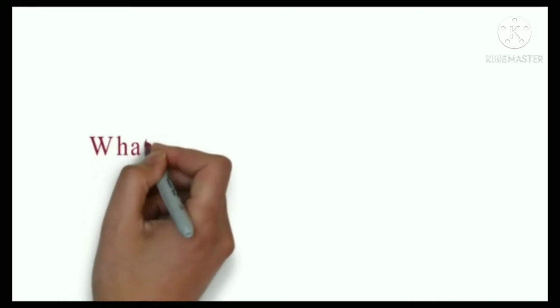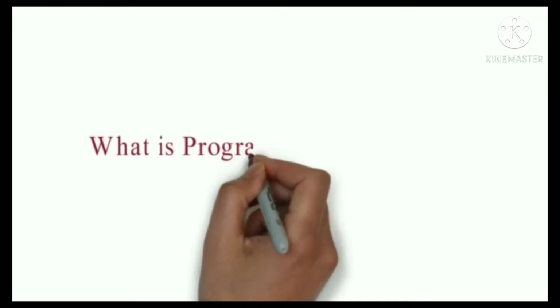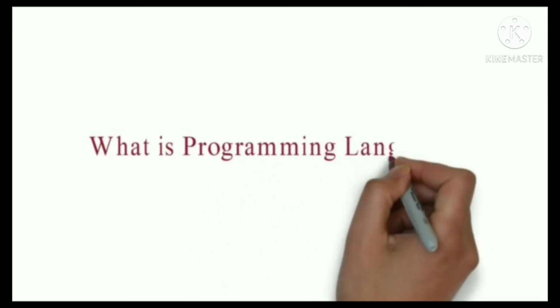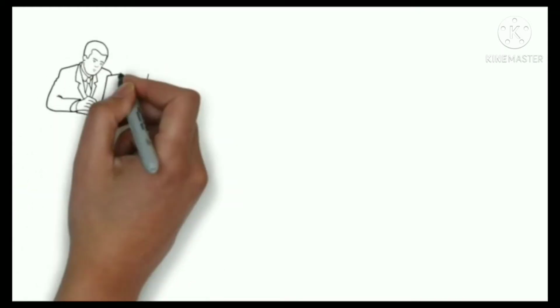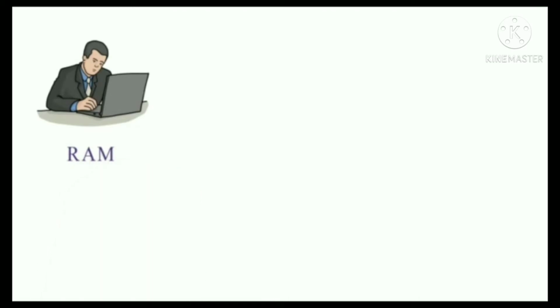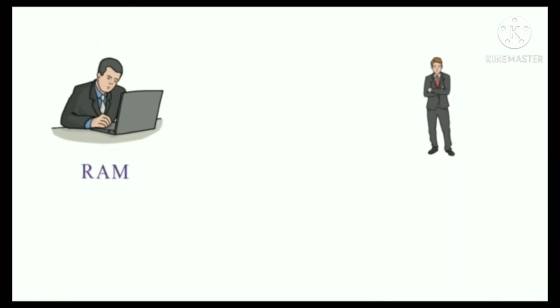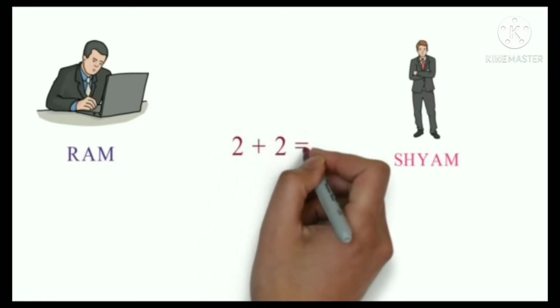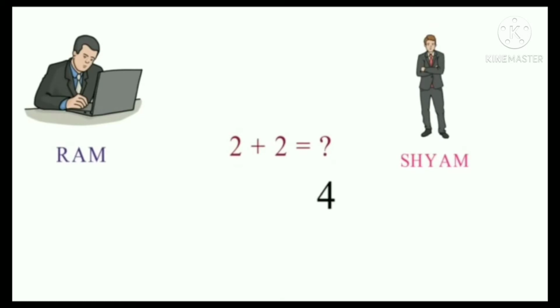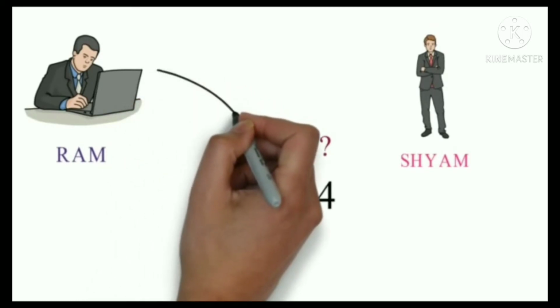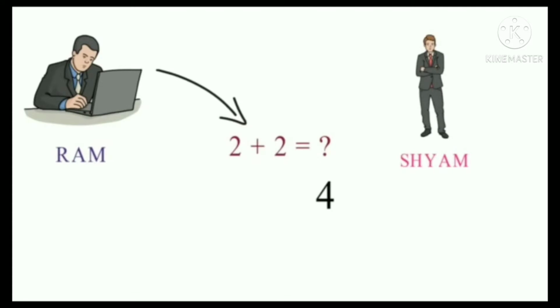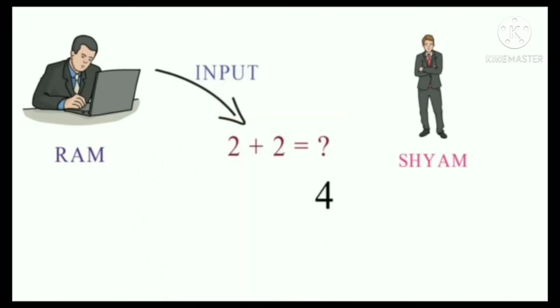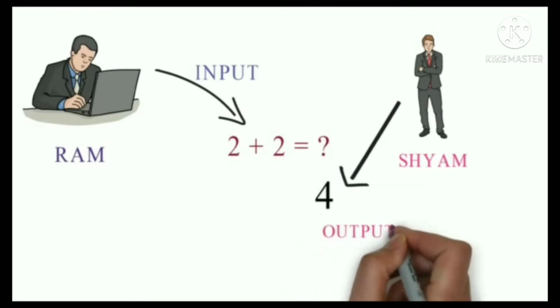Today in this video we are going to discuss a topic, what is programming language, in a very simple way. Let's try to understand with an example. Suppose we have two friends, one is Ram and another is Shyam. One day Ram asked Shyam, what is 2 plus 2? Then Shyam replied, it is 4. So here we can say that 2 plus 2 is the input, and the 4 outcome is the output.